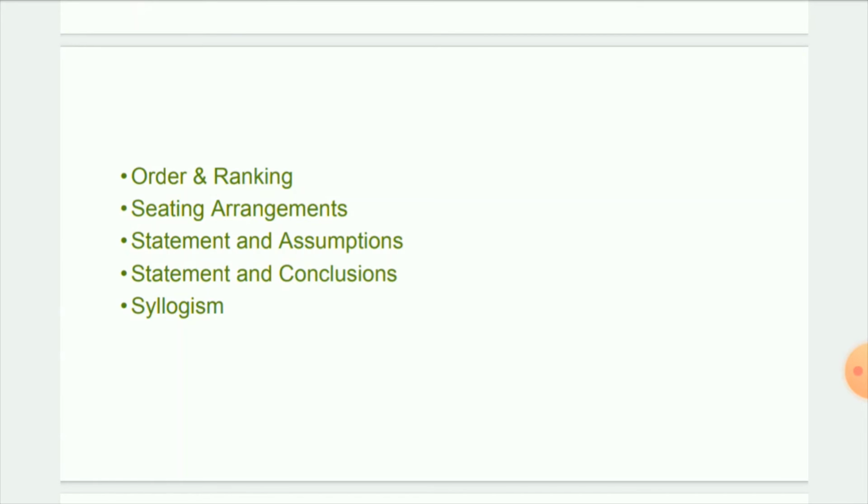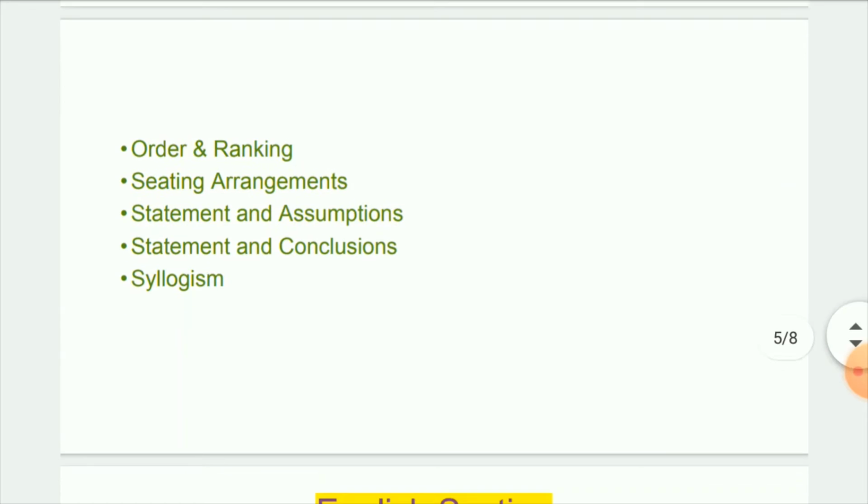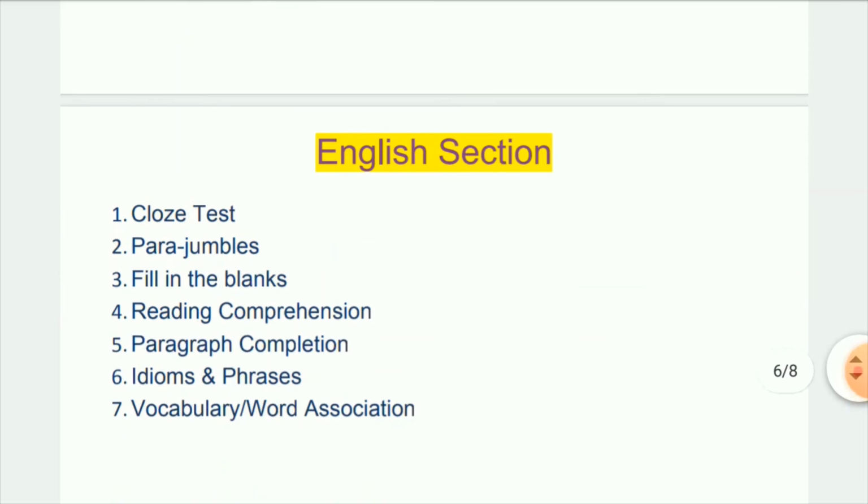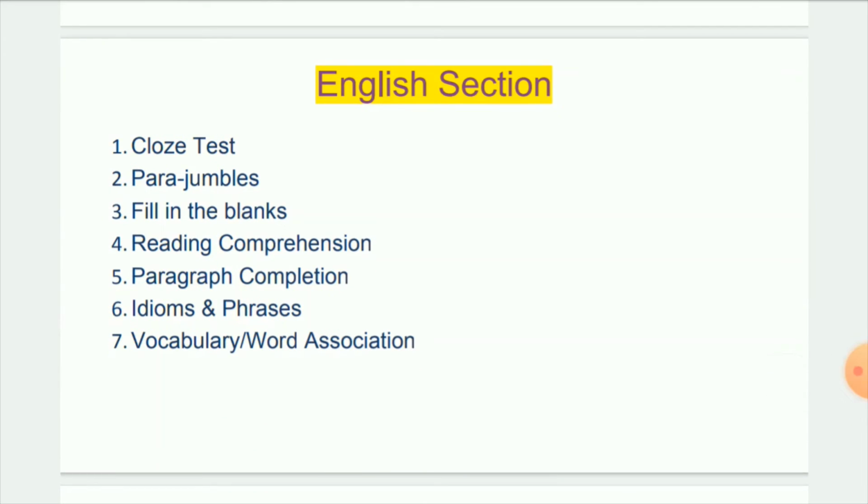Order and ranking is also very important. Seating arrangements is also important. Statement and assumptions, and statement and conclusions: these two topics are very important for mains exams, especially in IBPS PO and SBI PO exams. And the last one is syllogism. This is very important for clerk exams like RRB clerk and IBPS clerk exams, and we can expect these questions in SBI Junior Associate too. And afterwards we can move to the English section.